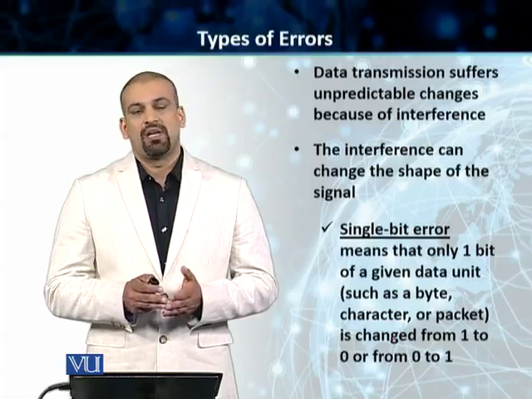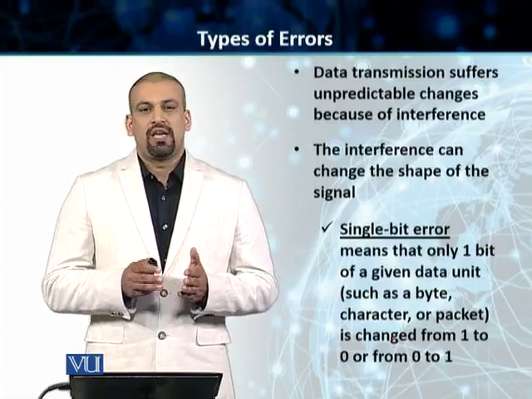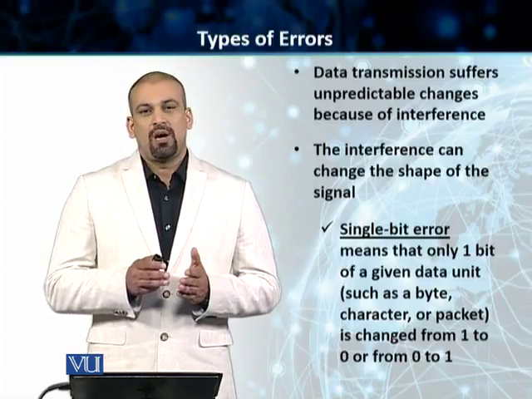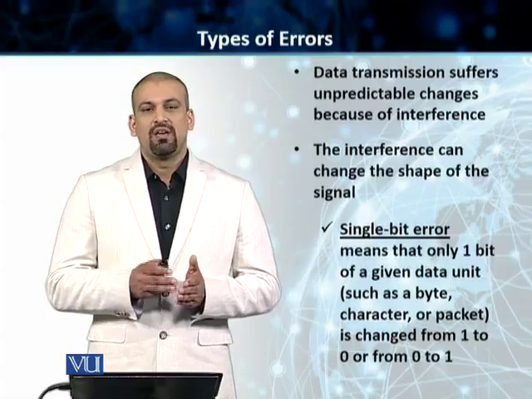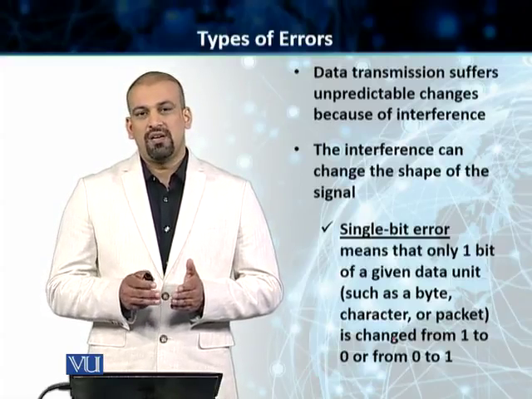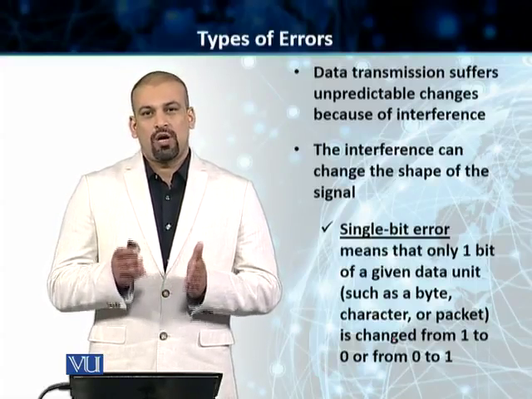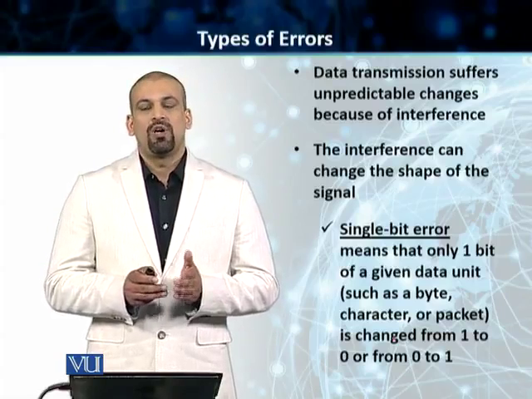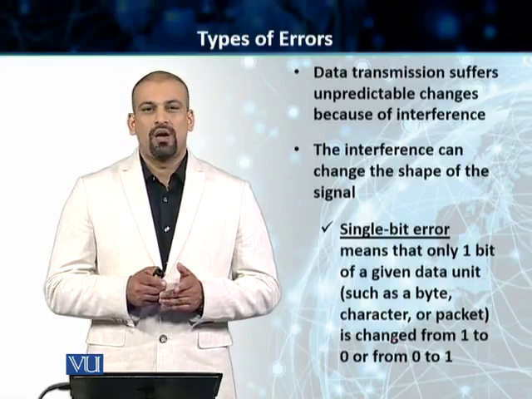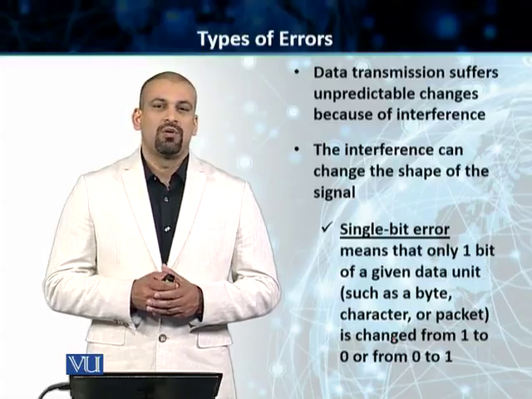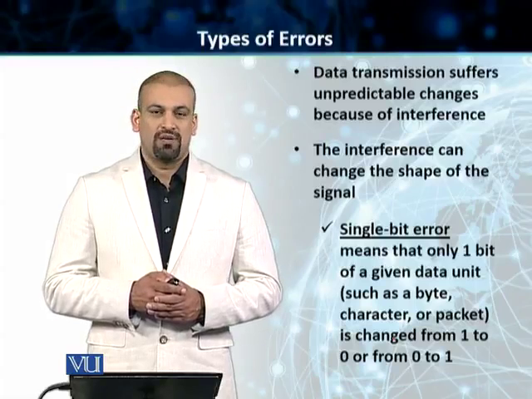Students, पहले single bit errors की बात करेंगे. In the case of single bit errors, as the name indicates, we are saying that one bit gets changed from the signal that was transmitted. So the transmitted signal that was sent from the sending end to the receiving end gets impacted by interference, and on the receiving end we get a bit stream in which one bit has changed. Either a 0 has gotten converted to a 1, or a 1 has been converted into a 0. So only a 1 bit difference is there. The error is only of 1 bit.